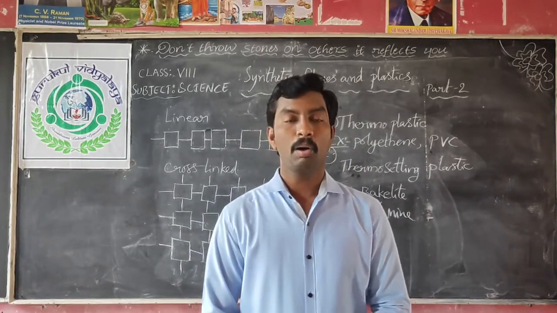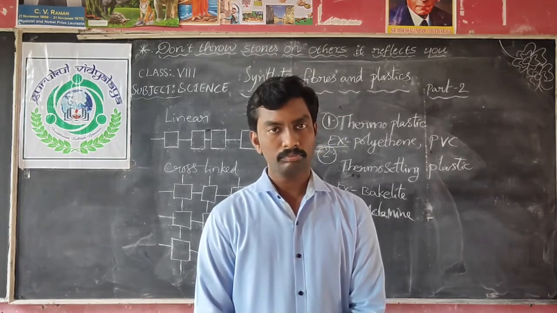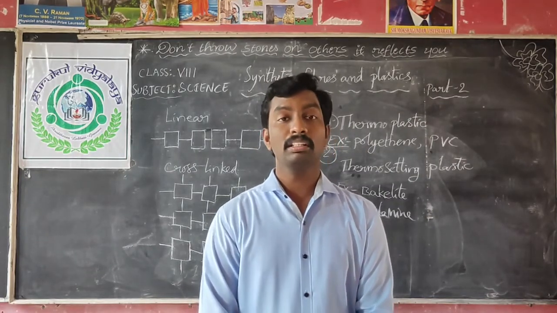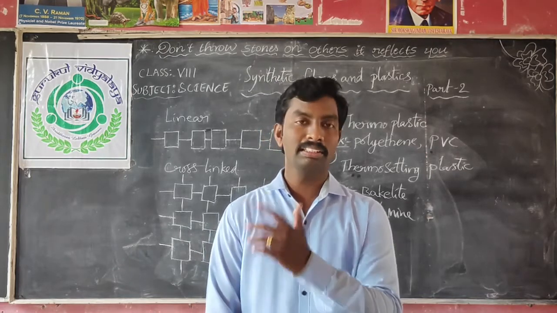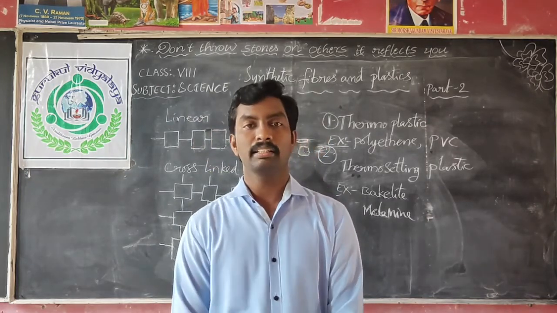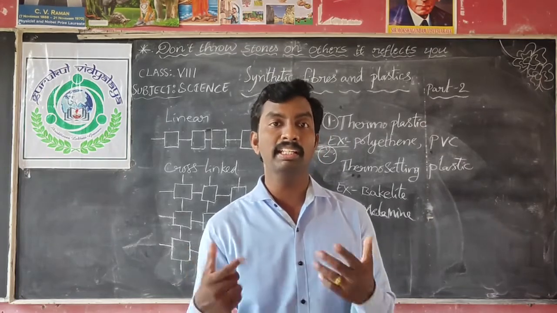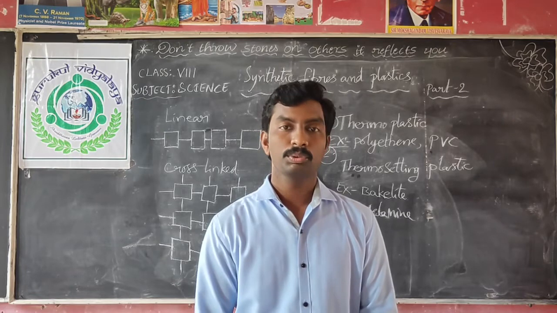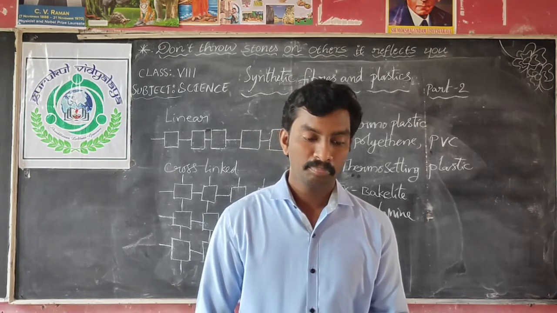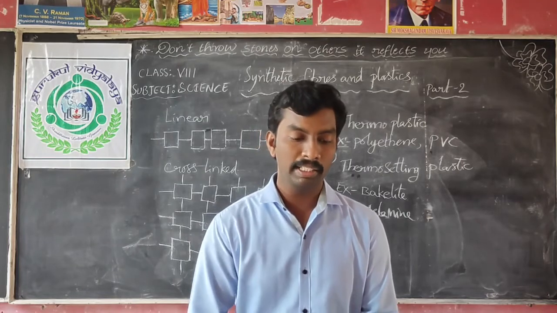Next, paper. How much time does it take to decompose paper? 10 to 30 days. So it is biodegradable. And cotton cloth. Suppose one cotton cloth is there. It takes 2 to 5 months to degenerate. So it is biodegradable. Wood. It takes 10 to 15 years to decompose. So it is a biodegradable material. And woolen clothes take about a year. So it is biodegradable.